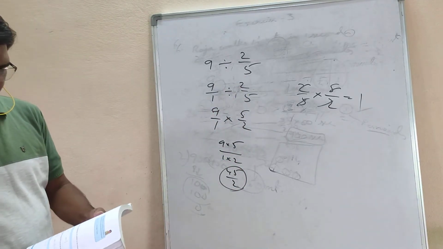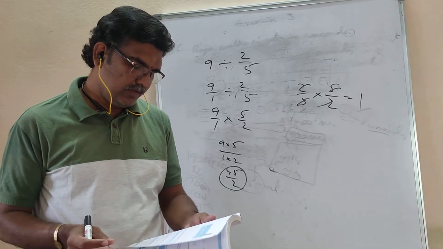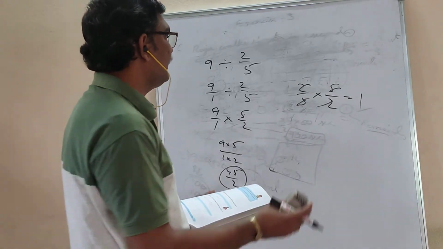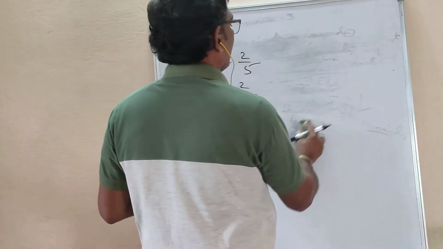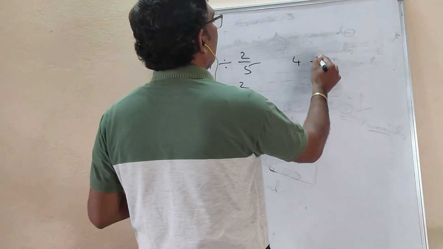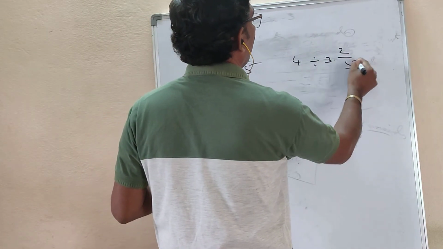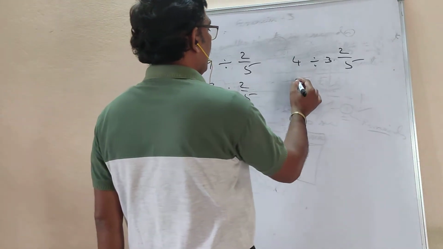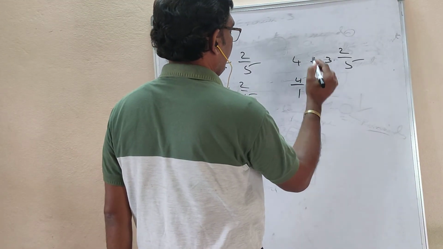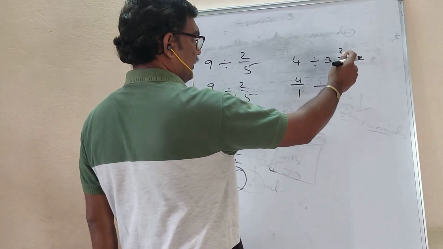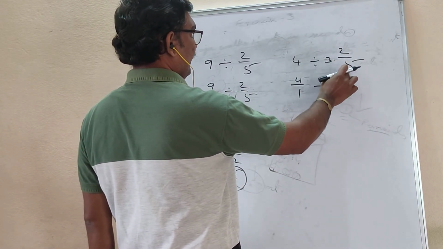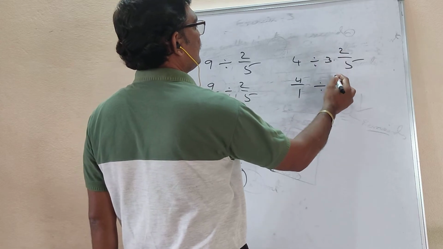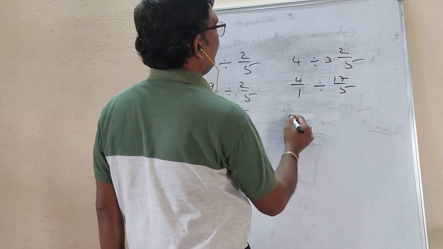Next, the remaining one: 4 divided by 3 2 by 5. How do we do the division? As I just said, write 4 as 4 by 1, divided by the same. It is a mixed fraction, so convert it into an improper fraction: 3 times 5 is 15, 15 plus 2 is 17, so 17 by 5.